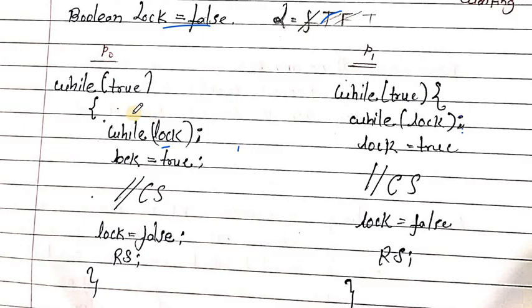Okay, let's take that P0 does not execute first, P1 will execute first. Check whether P1 is able to execute first before P0. While lock is equal to false, make lock true. P1 is in the critical section. After completion, lock is equal to false and P1 is outside of the critical section. Here both processes execute the critical section independently.